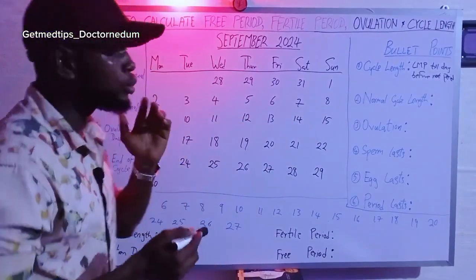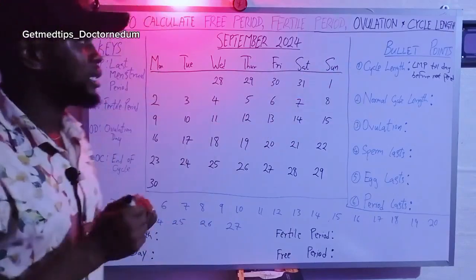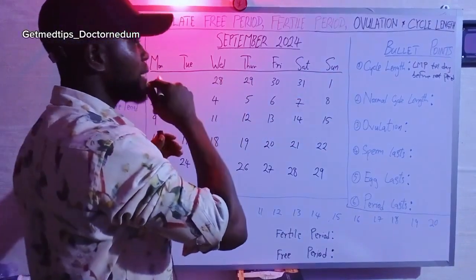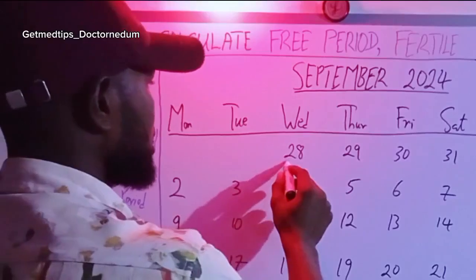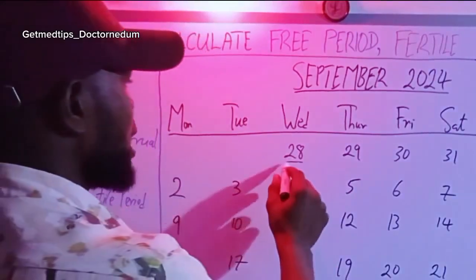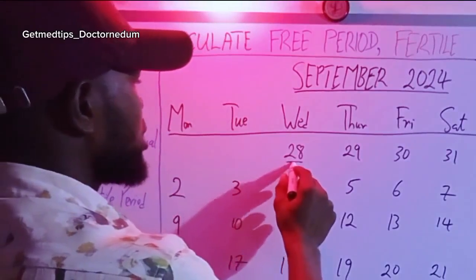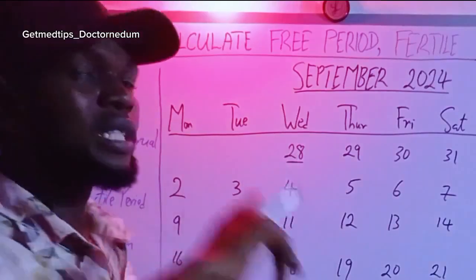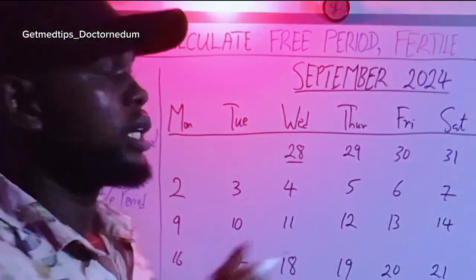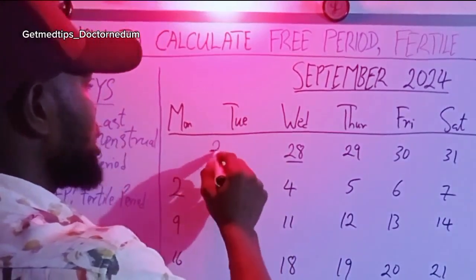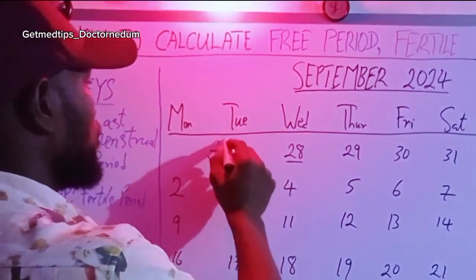All right, so the LMP of this woman now is 28. Now if this is 28, we have to use this with the one that happened earlier on, and that was on the 2nd of August.